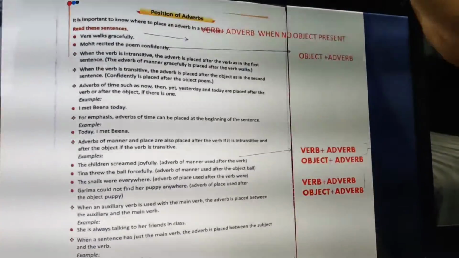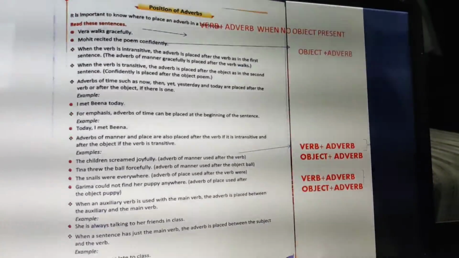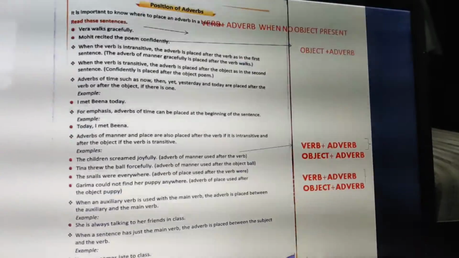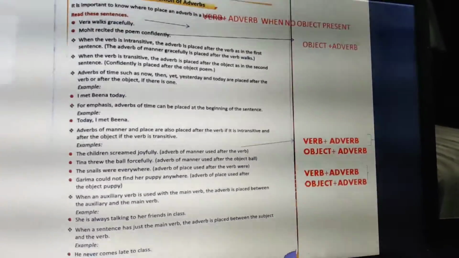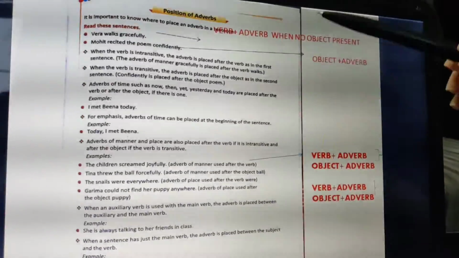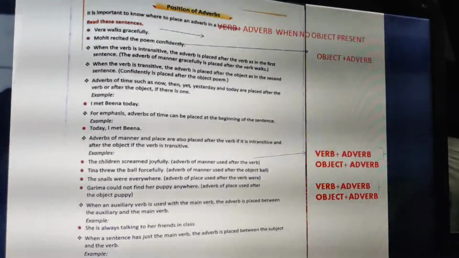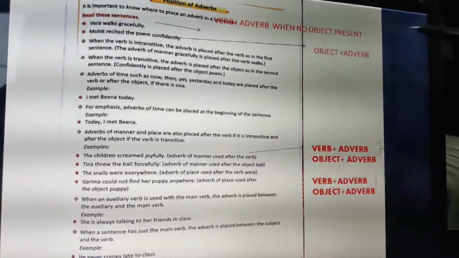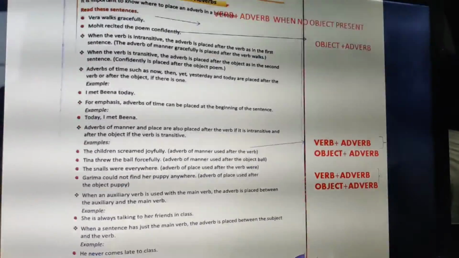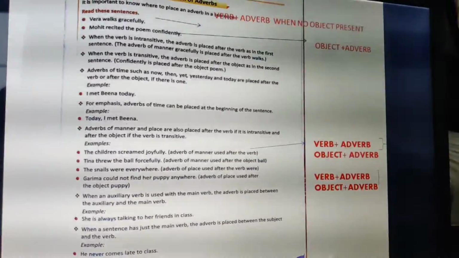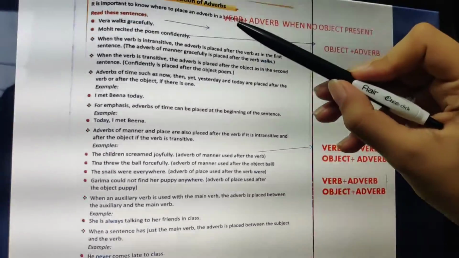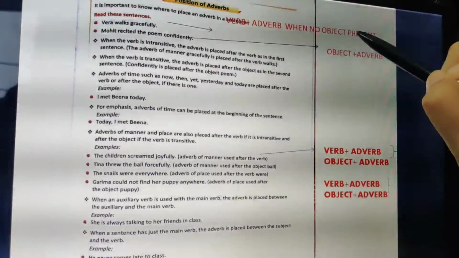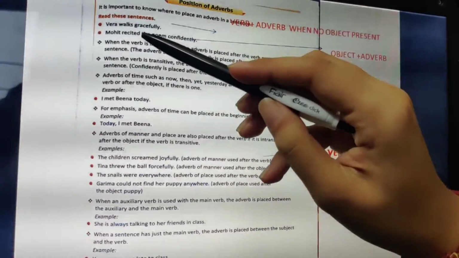Like for example, Vera walks gracefully. I am not getting the object in the sentence. Vera is the subject, walks is the verb, and gracefully is the adverb. So whenever I have been given an intransitive verb, that means when no object is present, in that case I will use the adverb after the verb. So verb plus adverb when the object is not present. Now can you see this is the verb and this is the adverb.